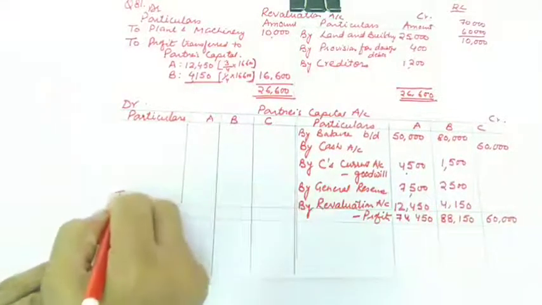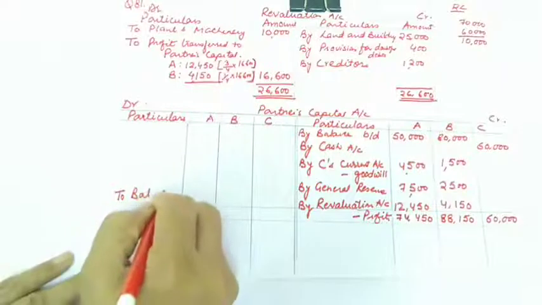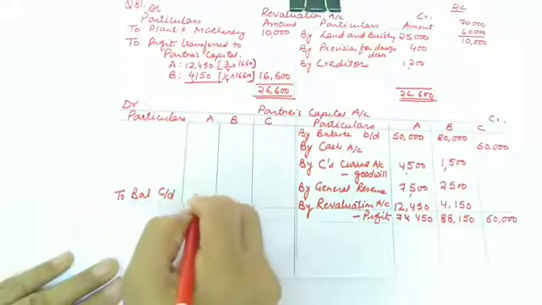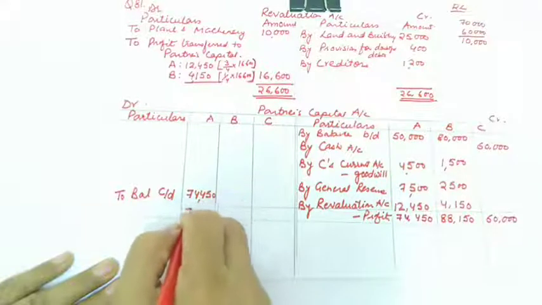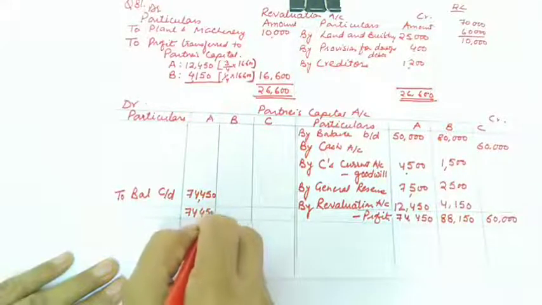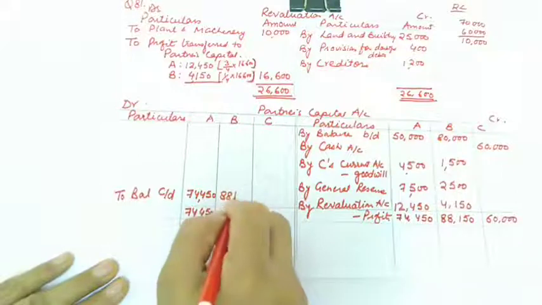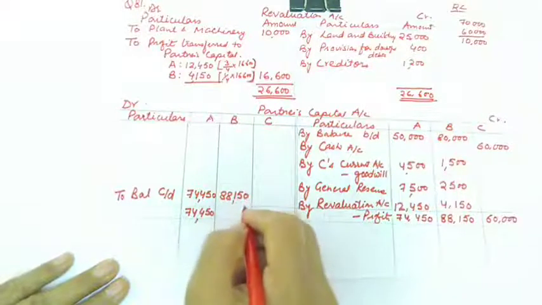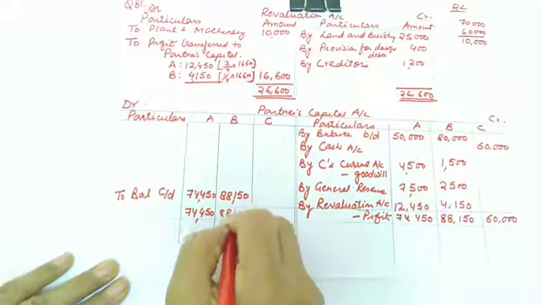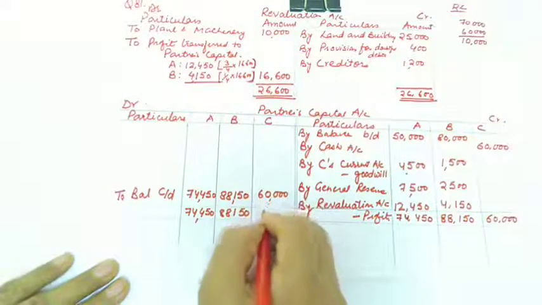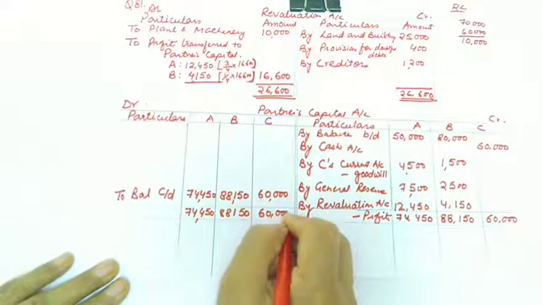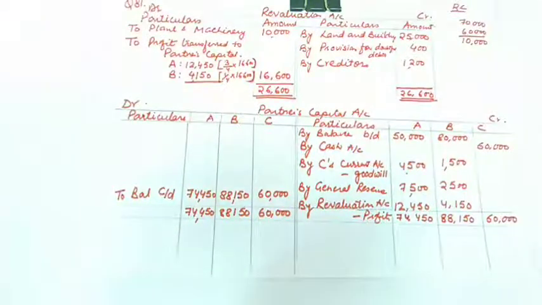So their balancing figure to balance carried down will be 74,450 for A, 88,150 for B, and 60,000 for C.